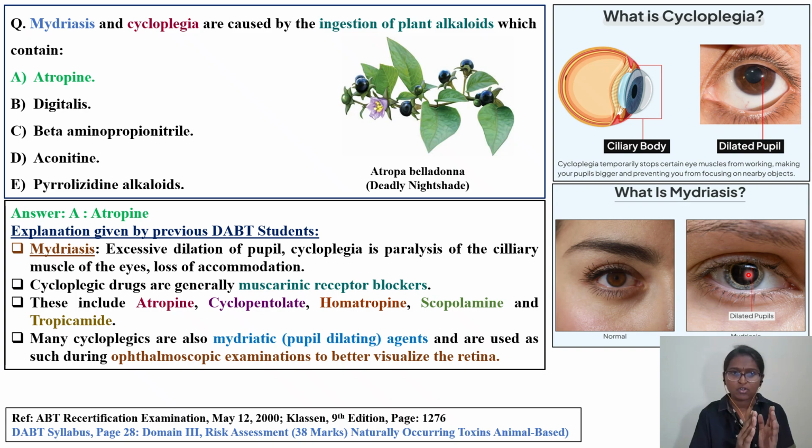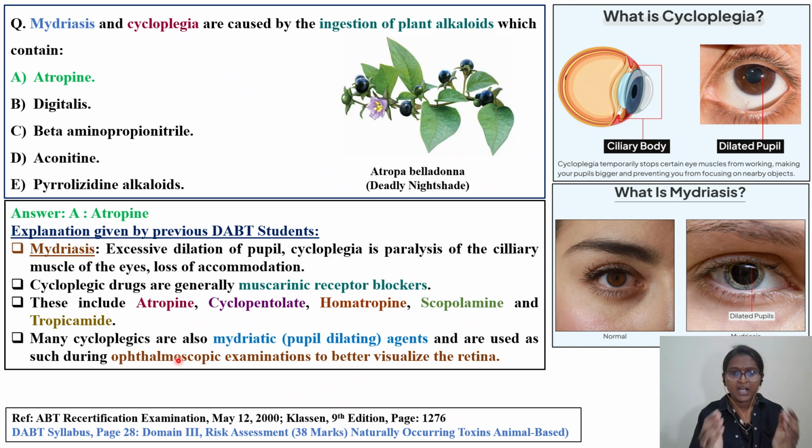In one of your options, apart from atropine, if scopolamine is there, you can select scopolamine also as an answer. Many cycloplegic drugs are also mydriatic, pupil dilating agents, used as such during ophthalmic examination to better visualize the retina. It is used by veterinary as well as clinician doctors whenever they are doing ophthalmic examination. They intentionally add this type of drugs so that your pupil will be dilated. They want to see the retina.